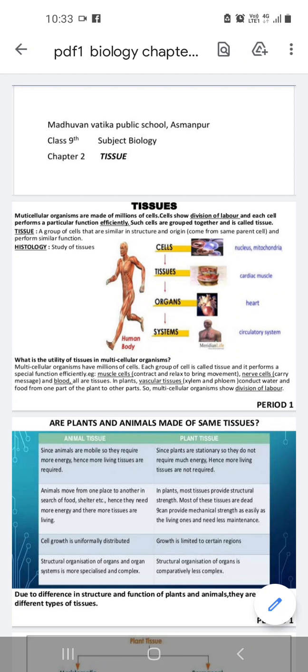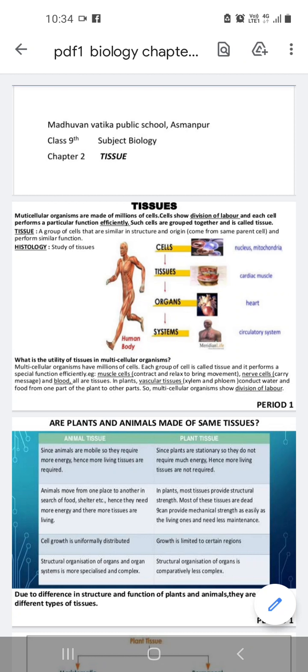Then these cells are joined together to convert into the tissues. Then these tissues are converted into the organs and then organ systems. Then what are the tissues? When cells with a common function are joined together, they are converted into tissues. A group of cells with similar structure and origin that perform a similar function are called the tissues.